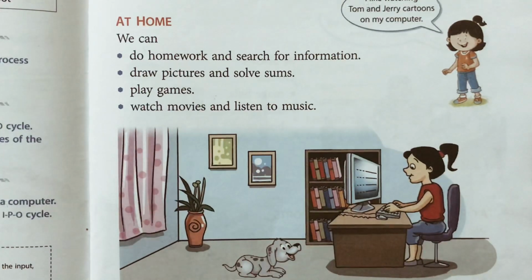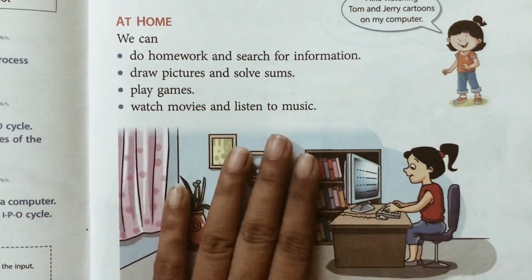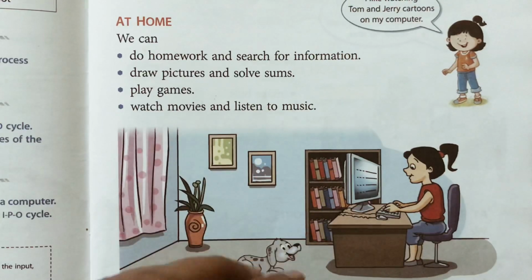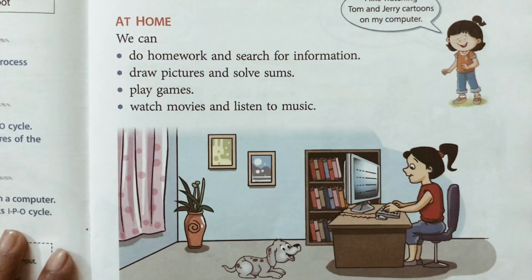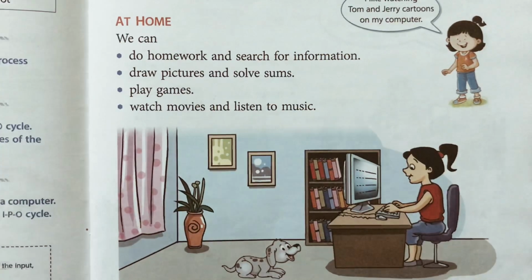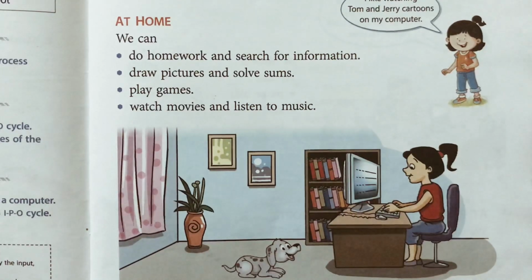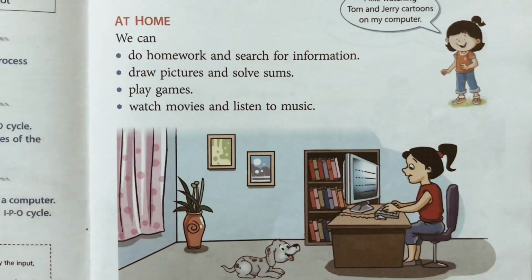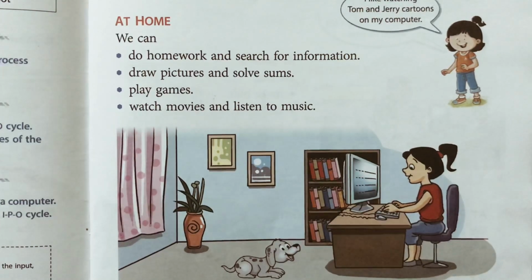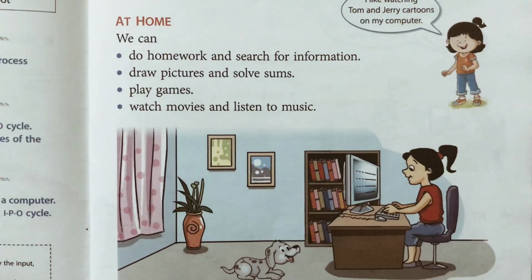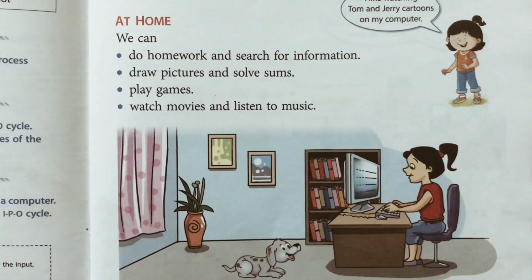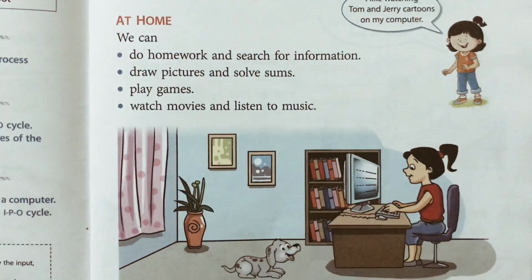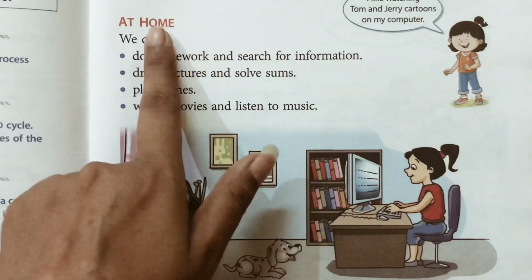The first one, you do your homework and you search for information. Like if there is something you don't know, you open Google and you search on that. With the help of internet, you search about something, and you also do your homework. You draw pictures and you solve your sums also on the computer. And children like to play different types of games on the computer. We also watch movies. Like if any new movie is released in the cinema hall, we can download it and watch it on the computer, and we also listen to different music on the computer. So these are the things we do on the computer at home.